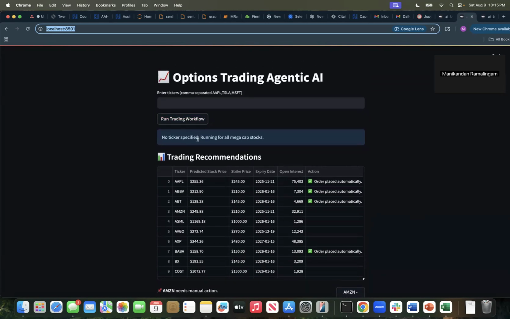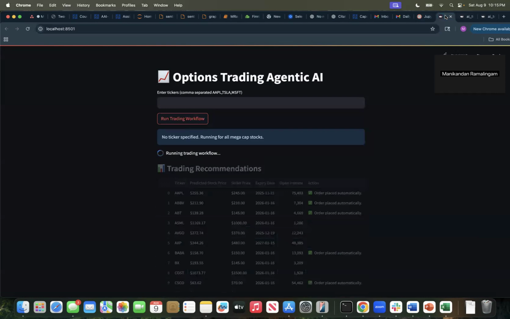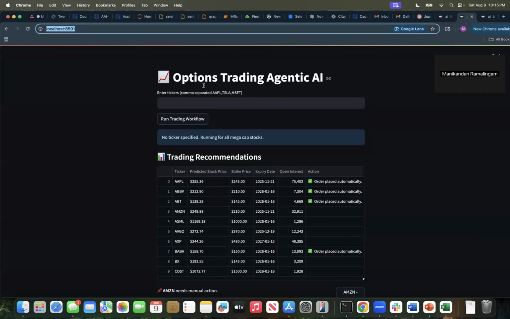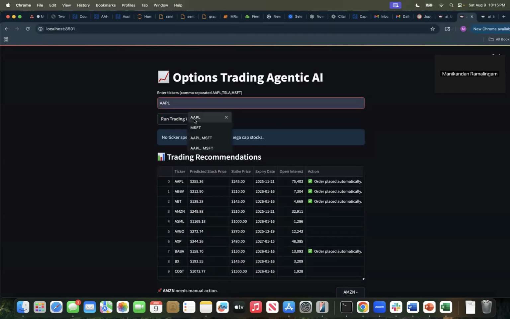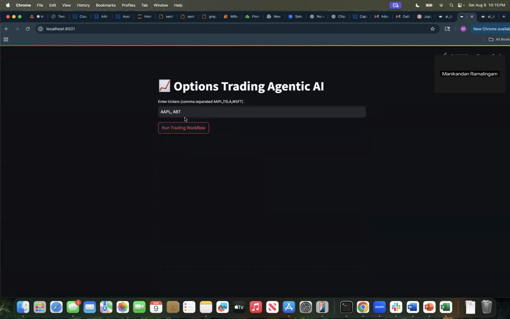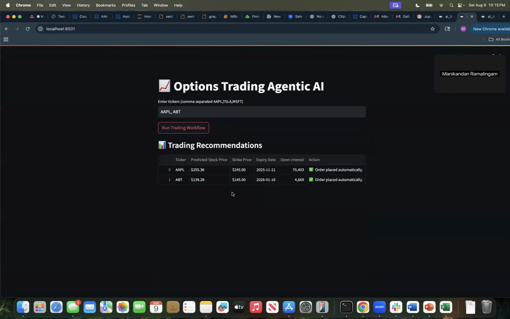And this is for running all the tickers, like I said, if it is left empty. It is still running. So we can select comma separated stocks as well here, right? In which case it will show us the data, right? We have seen the data now, right?